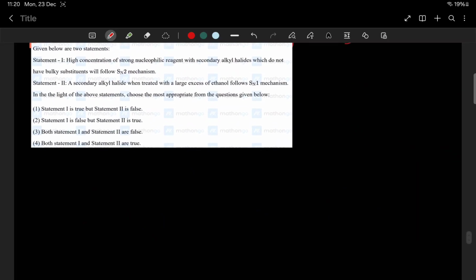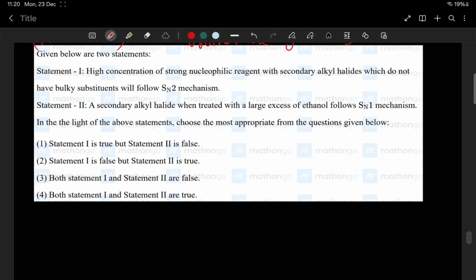Now we have our next question here. Given below are two statements, so this is a statement type question. Statement 1: High concentration of strong nucleophilic reagent with secondary alkyl halide which do not have bulky substituent will follow SN2 mechanism.